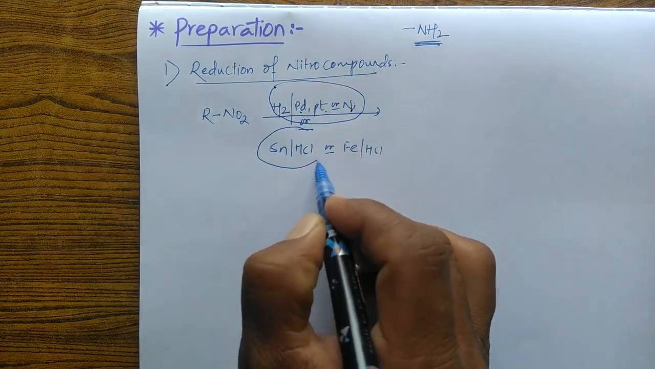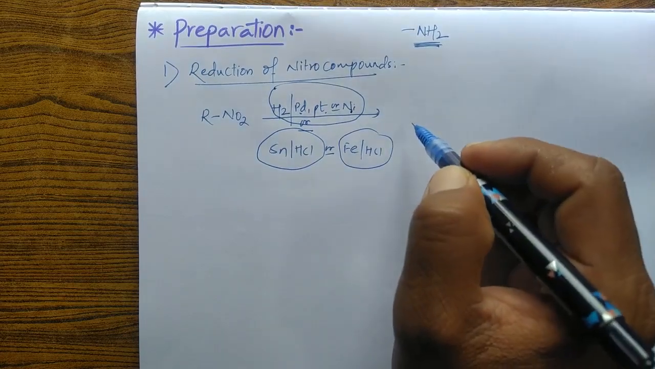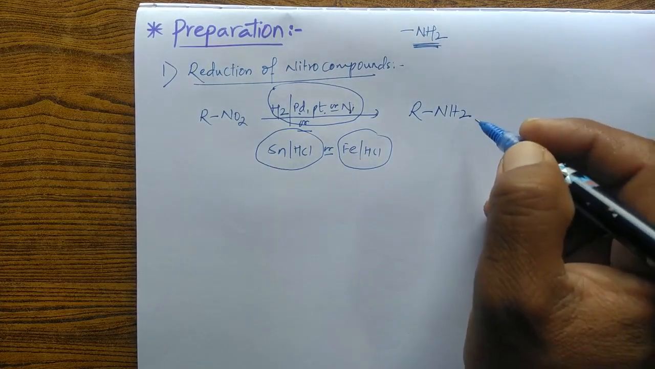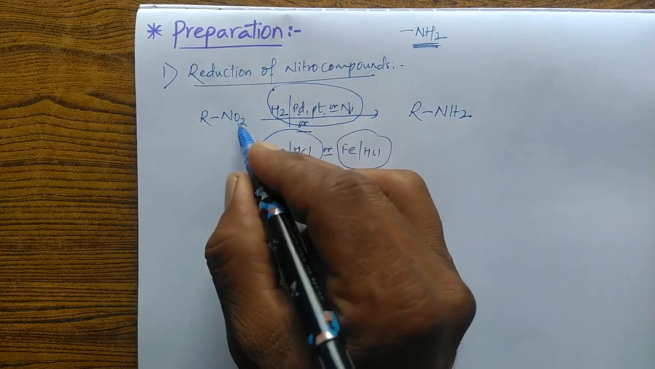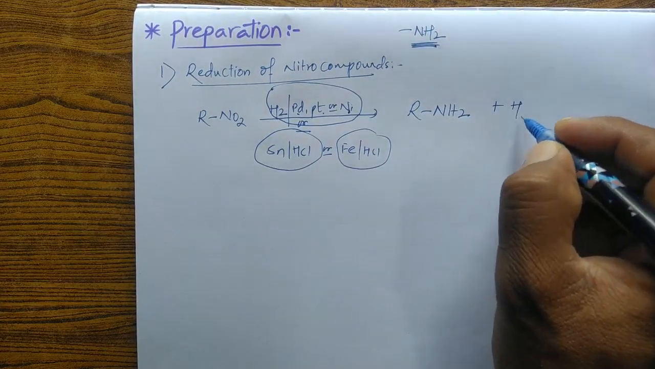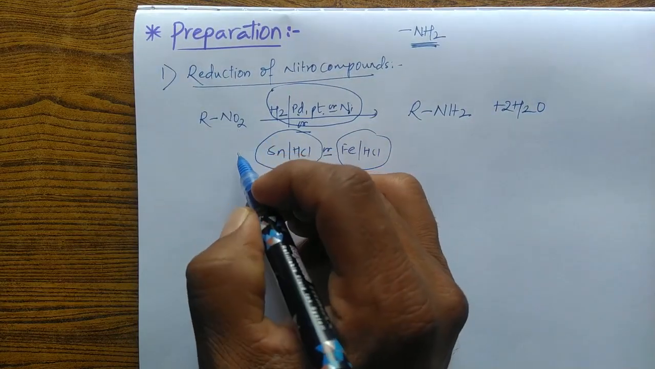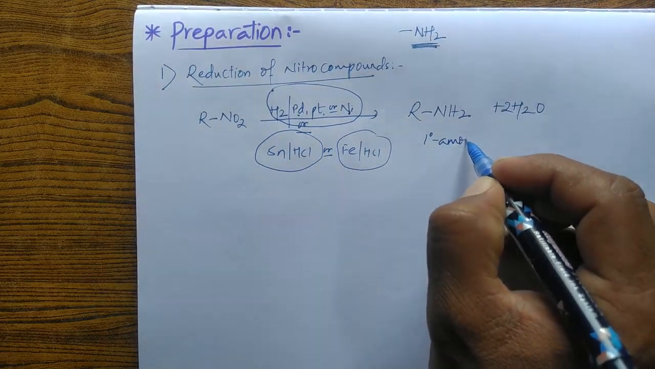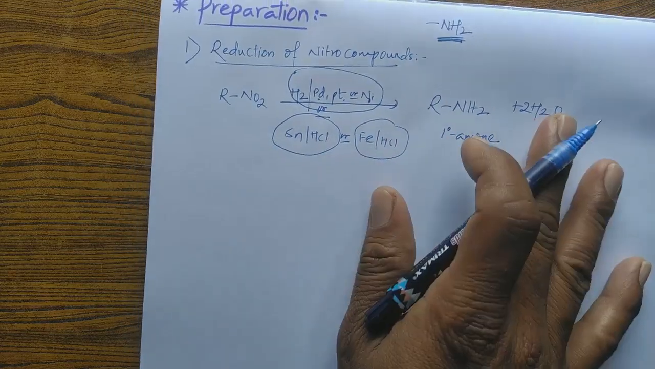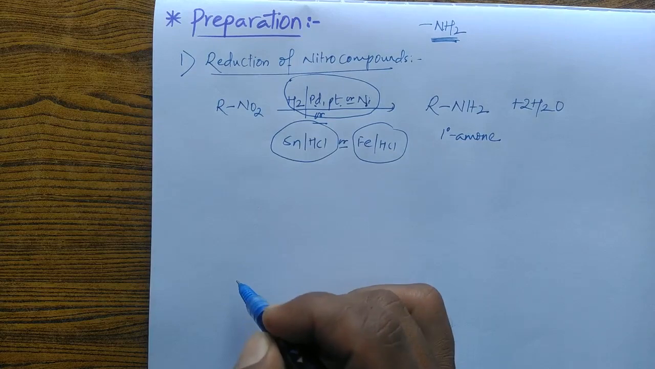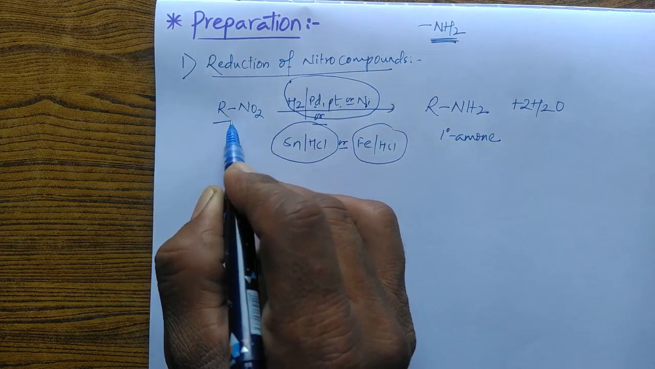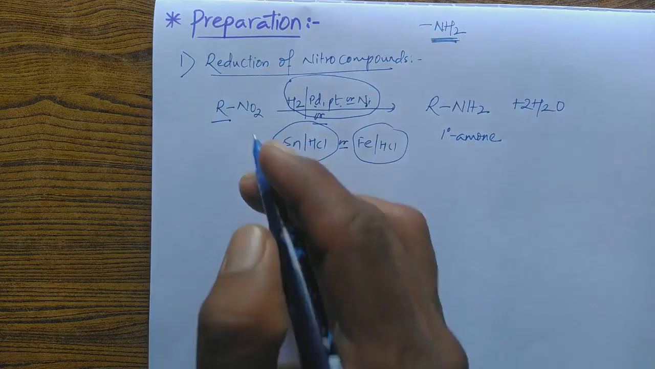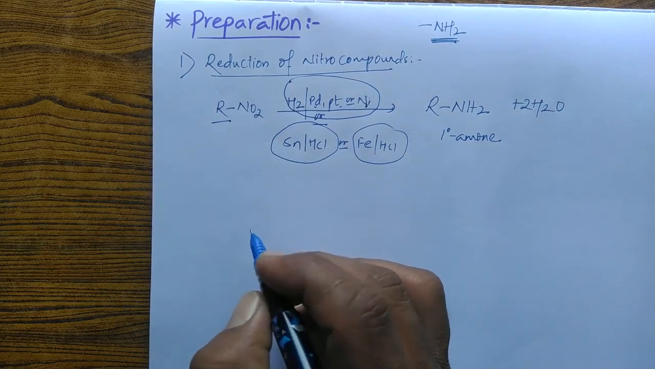We can also make use of tin with HCl or iron with HCl, and we will get the respective product. So this NO2 will be converted into NH2. These two oxygen atoms will be eliminated as water. This amine is generally a primary amine. So this is reduction of nitro compounds. You can write different types of examples here. You just replace this R by an alkyl group or aryl group. You will get aliphatic amines, and you will also get aromatic amines. Okay, another one is Hoffman's ammonolysis method.